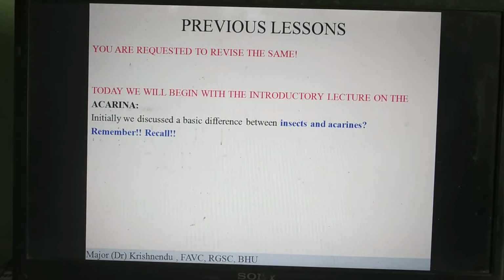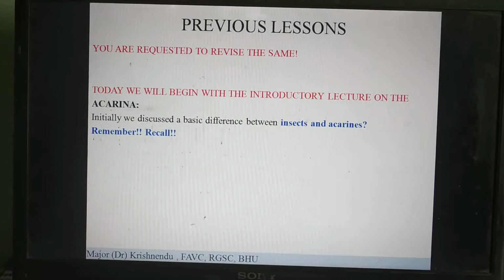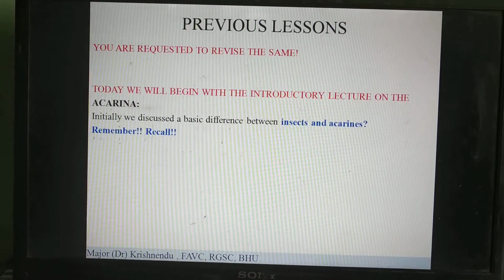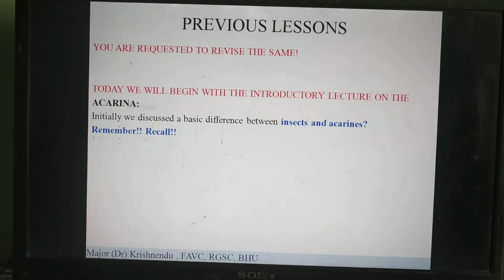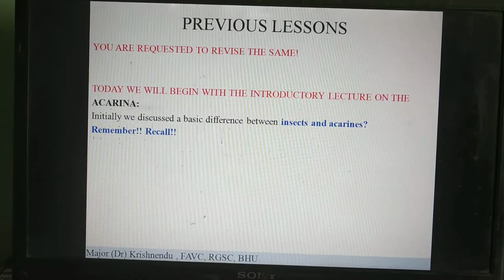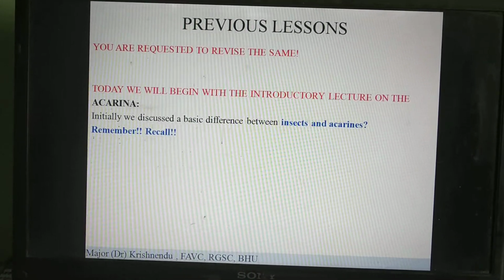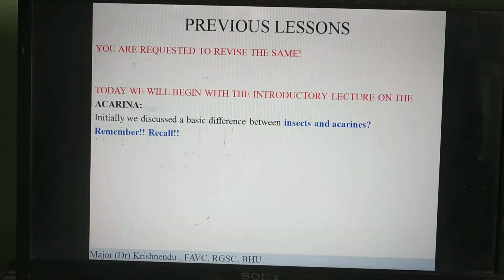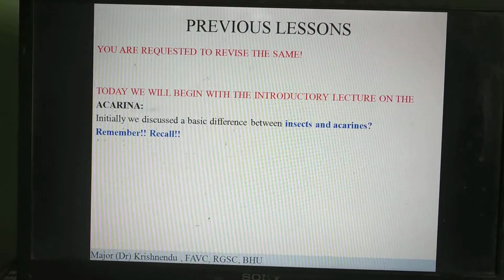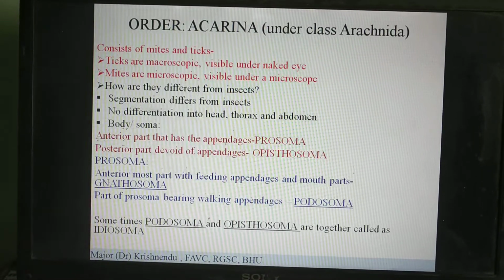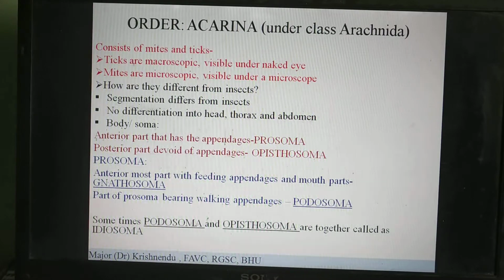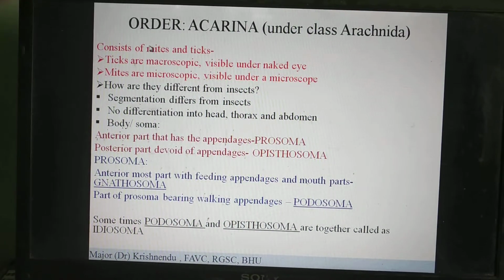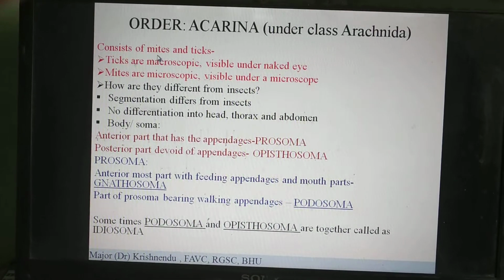So today we will be discussing the acarines or the Acarina. If you remember, the phylum Arthropoda has many classes. The class Insecta is one of them, and there is another class called the class Arachnida. Under the class Arachnida, there are several orders, and one of them is the Acarina. This order Acarina consists mostly of the mites and the ticks.